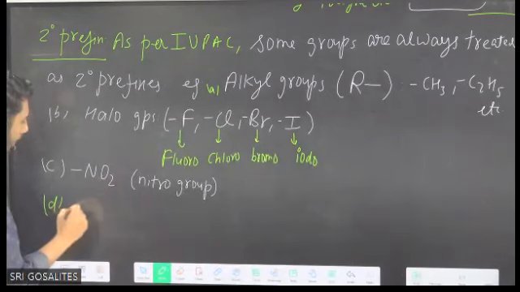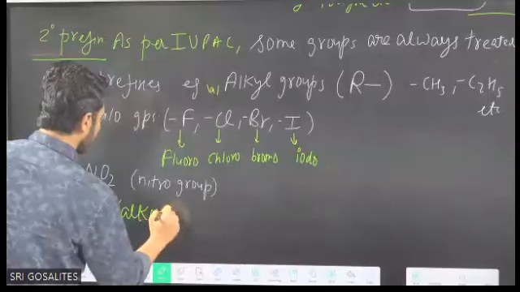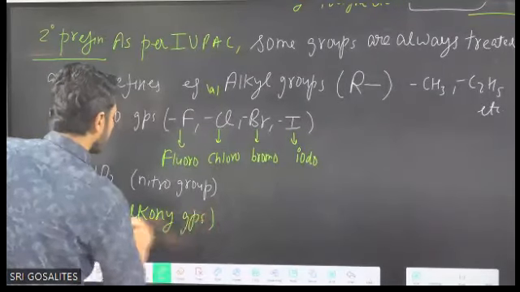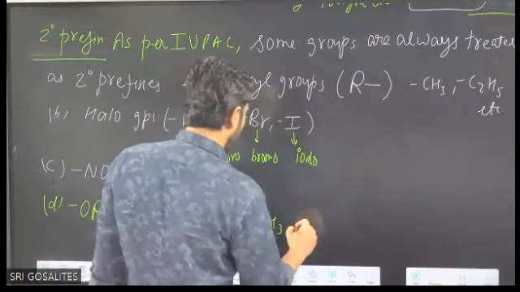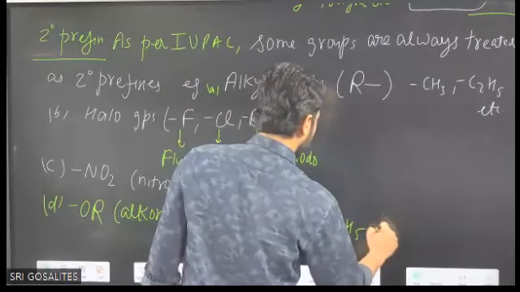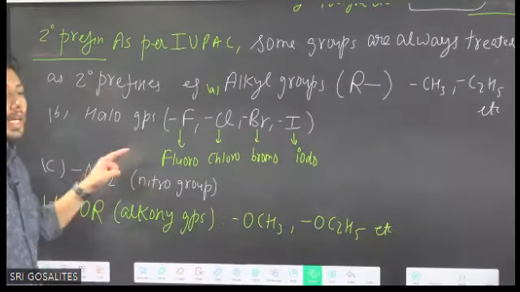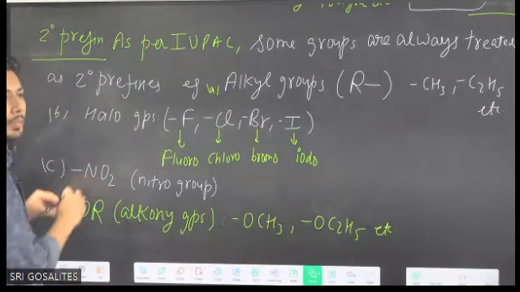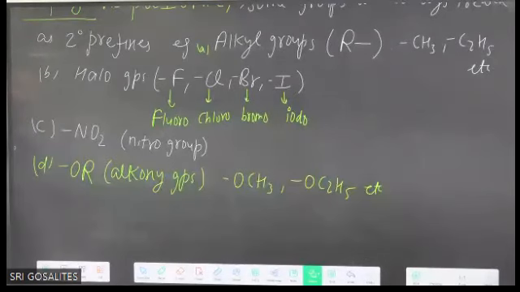Next is which group? Ethers, alkoxy group, OR. These are ethers, so alkoxy group. These are also always termed prefixes. R can be CH3, or it can be C2H5 or C3H7, etc. Keep on writing the theory, whether you are getting it or not. Your concern is, I'll not miss any point. These will be covered with the examples in detail. Written?